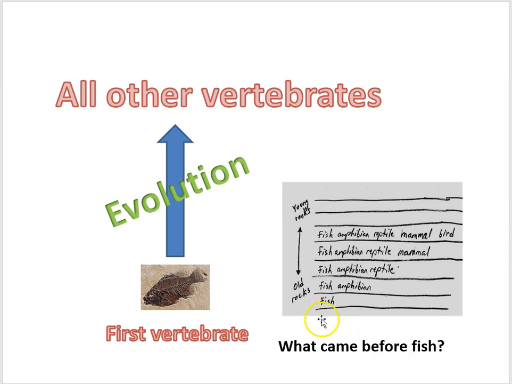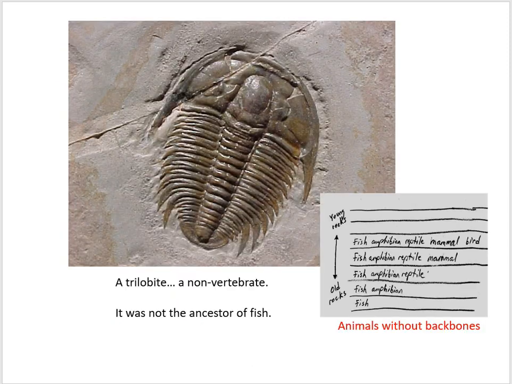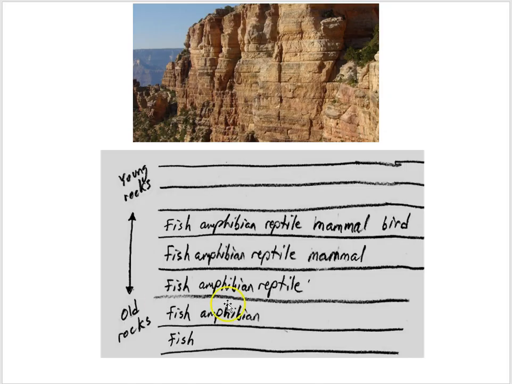But what came before the fish? What do even deeper rock layers tell us about life on Earth? And here then we find organisms without backbones, for example, fossils of trilobites. Now, we're not suggesting the trilobite was the ancestor of fish, but the idea is there were other animals without backbones, some of which were the ancestors of fish. So we have here then an incredible story that the fossils in these rock layers are showing us that vertebrates evolved over long periods of time.